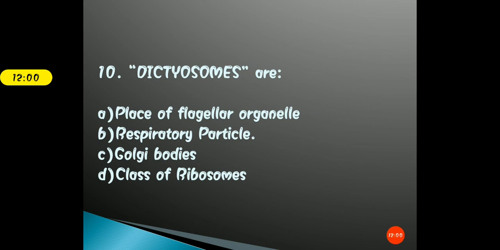Okay. So the correct answer for this question is option C, that is Golgi body. Golgi body in the case of the plant cell is termed as dictyosome, and this concept you know very well.